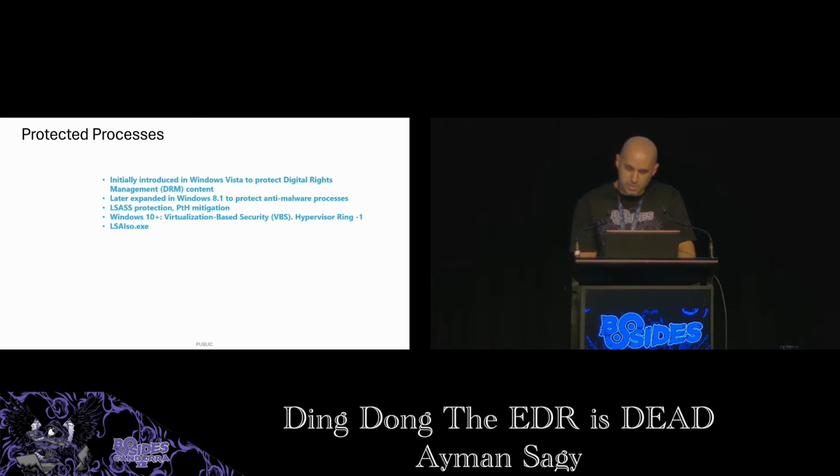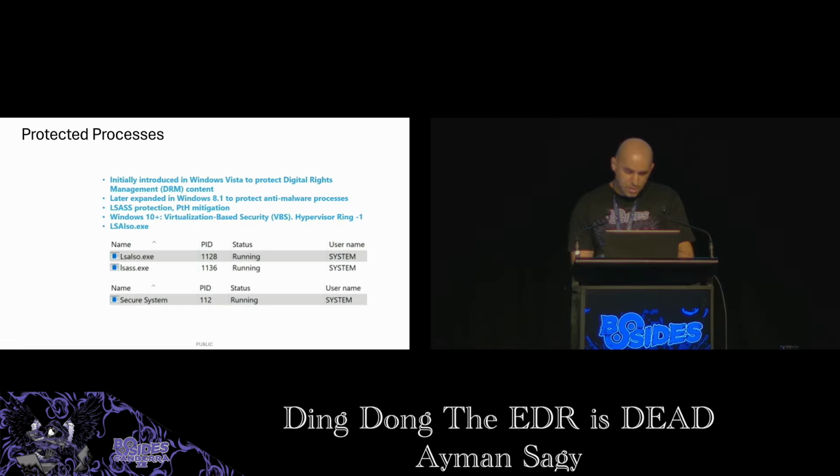In this setup, the kernel does not become that ultimate God mode anymore. Another more powerful God comes into play, which is the hypervisor. It runs beneath the kernel in a ring designated as ring -1. The hypervisor creates a separate virtualized environment for LSASS with its own secure kernel isolated from the main Windows OS. And in that environment runs an isolated LSA process, LsaIso.exe.